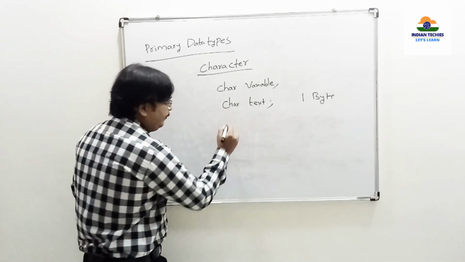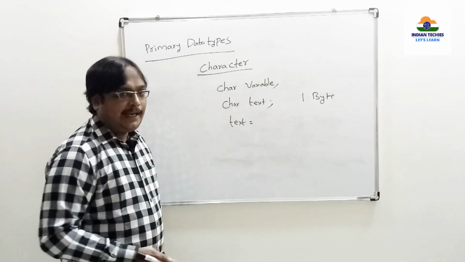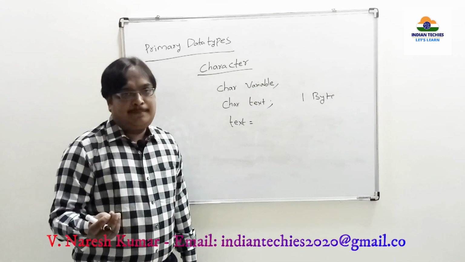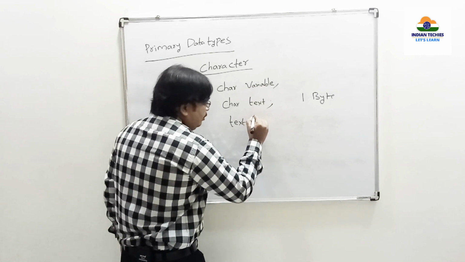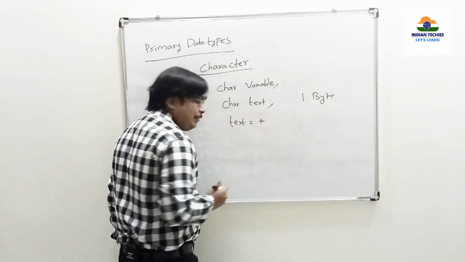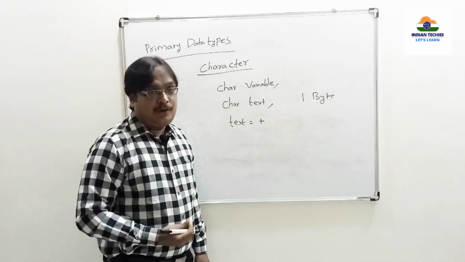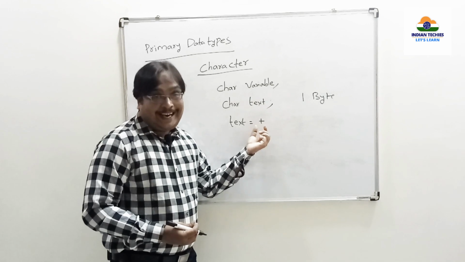For example, inside text, I want to assign a character. See, alphabets and special symbols all come under characters only. So if I want to store plus, it is also one character only. Instead of doing addition, if I want to store it like normal text, it can be considered a normal character.